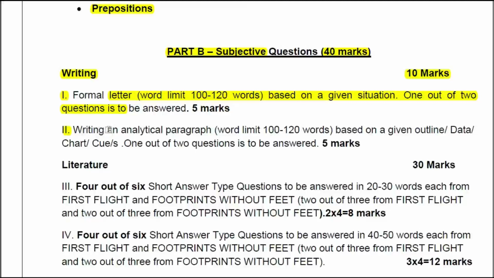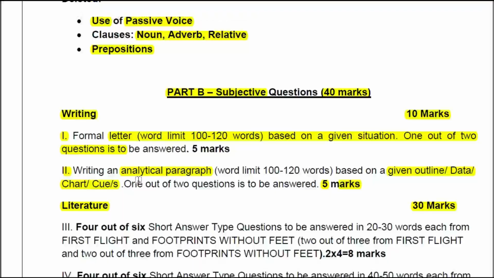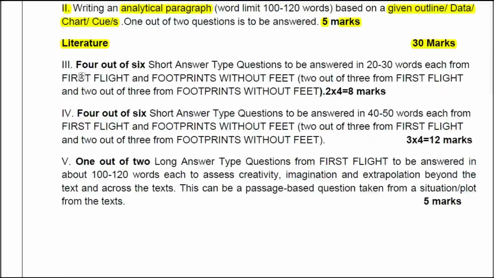The second question, it is writing an analytical paragraph, based on a given outline, data, chart or cues, etc. 1 out of 2 questions to be answered. That also carries 5 marks. So 5 in the writing section first and second also 5 marks. So total 10 marks. Now go to the literature reader side. Short answer questions and long answer type questions are also included in this part. Part B, subjective questions, 40 marks category.